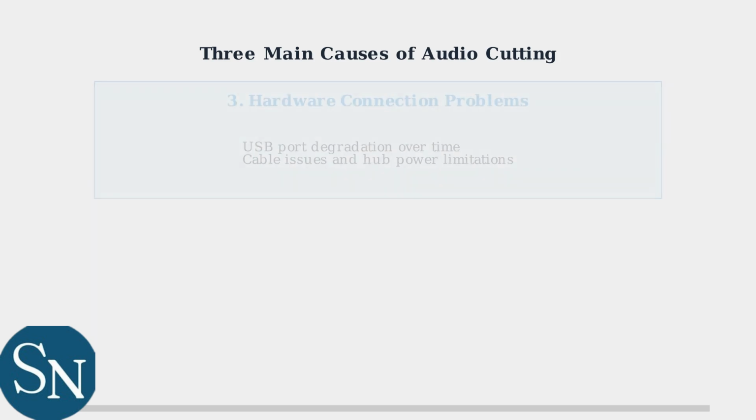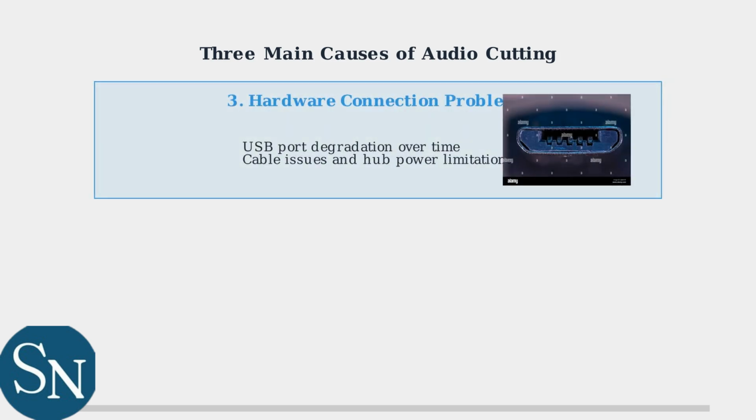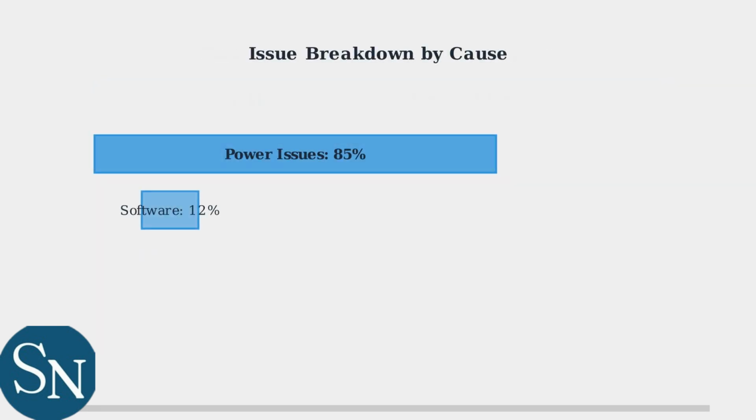Hardware connection problems are the third cause. This includes USB port degradation over time, cable integrity issues, and power distribution limitations when using USB hubs. According to industry insights and audio engineering professionals, 85% of QuadCast cutting issues are power-related, 12% stem from software conflicts, and only 3% are due to actual hardware defects.